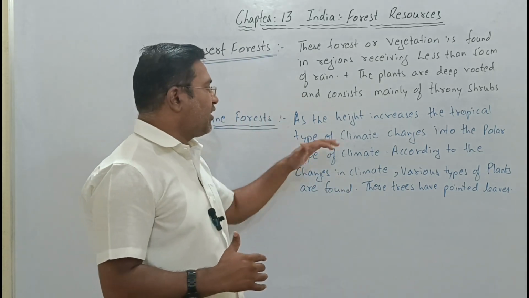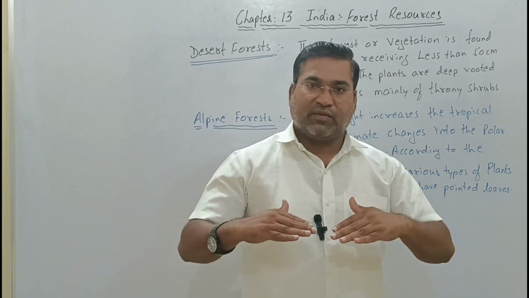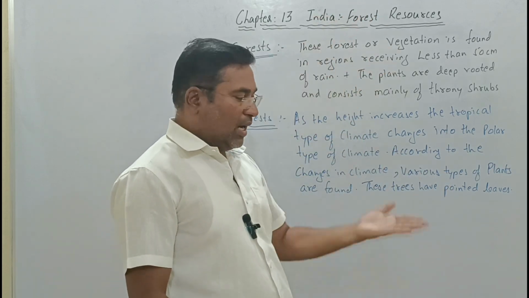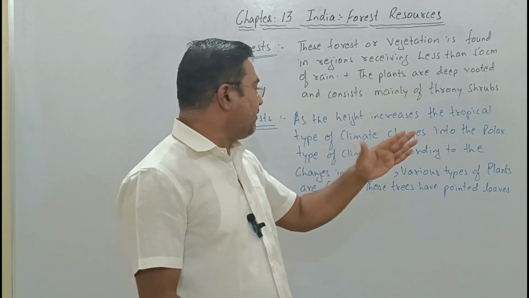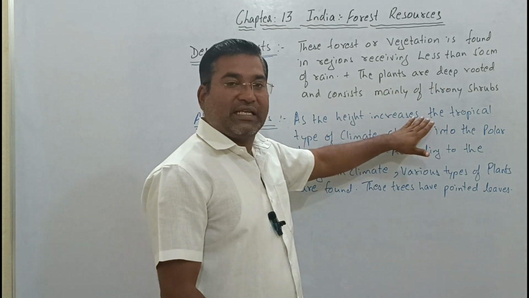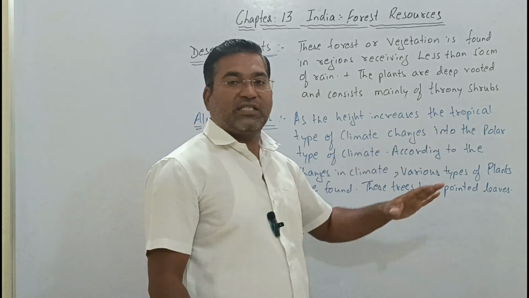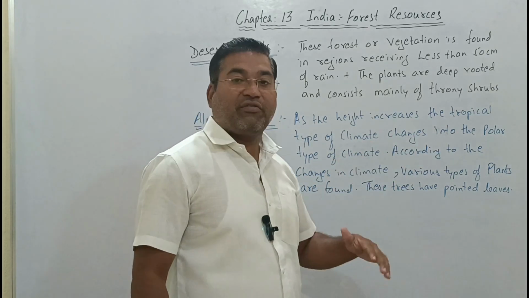Here, as we go up above sea level and the height increases, the tropical type of climate changes into a polar type of climate.